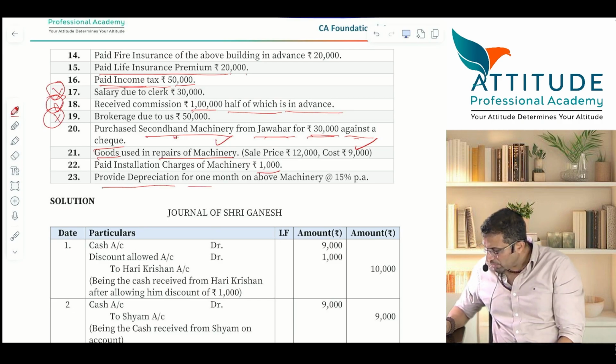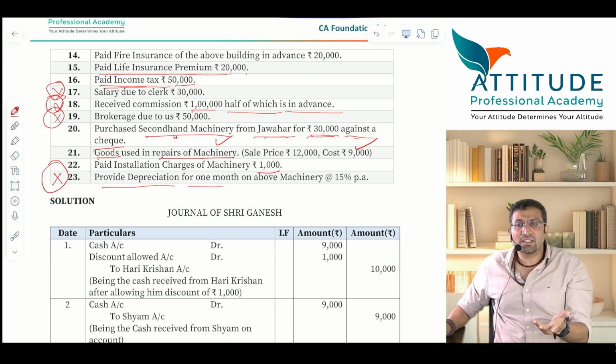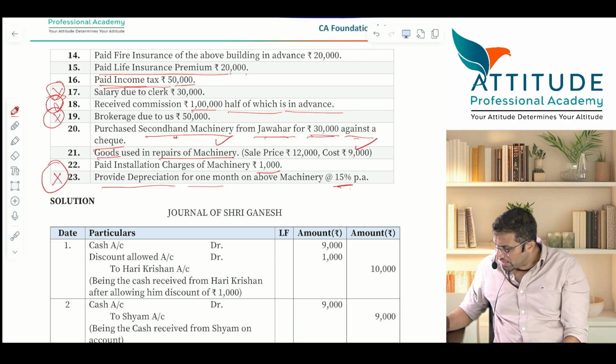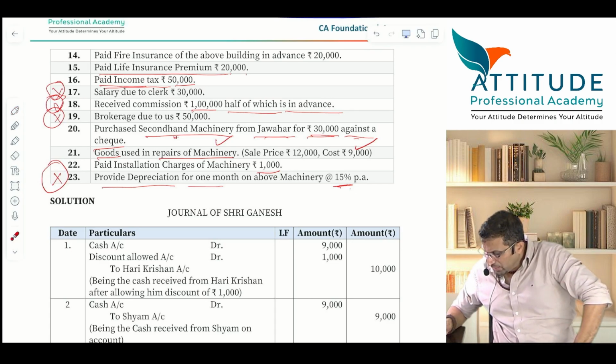Provide depreciation for 1 month. ये भी छोड़ दो. Depreciation concept I have not yet explained all. I'll explain that later on. Depreciation is nothing but reduction in the value of what? An asset. An asset is to be depreciated by 1 month because it is used for what? 1 month. Okay. So 1 month ka depreciation of the asset. Tell me the asset value.